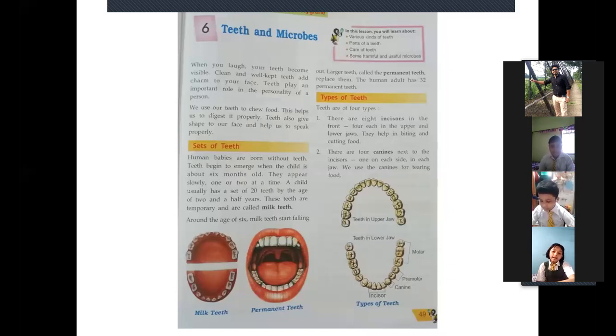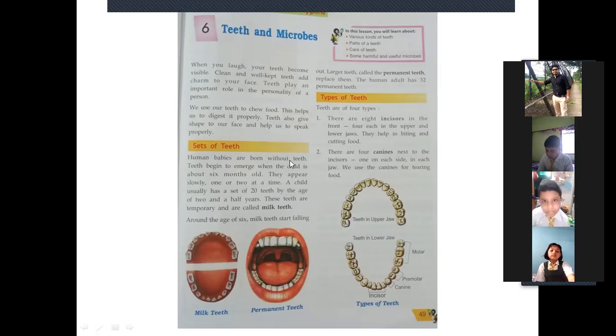Teeth also give shape to our face and help us to speak properly. You can see some of our old nanas and granas whose teeth are gone. When they are talking, sometimes the sounds or the words are not coming clearly because the tongue and the gums get touched. So teeth help us to get rid of these things. That's why young people, when they speak, have very clear voice and words. Now, let us see the sets of teeth.